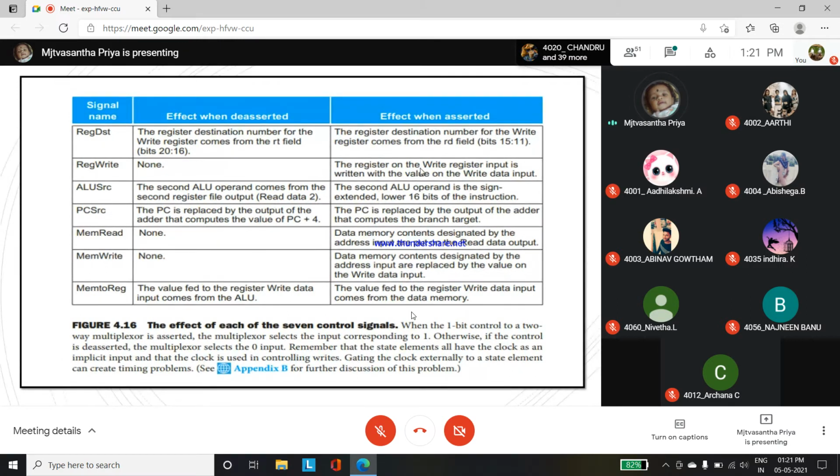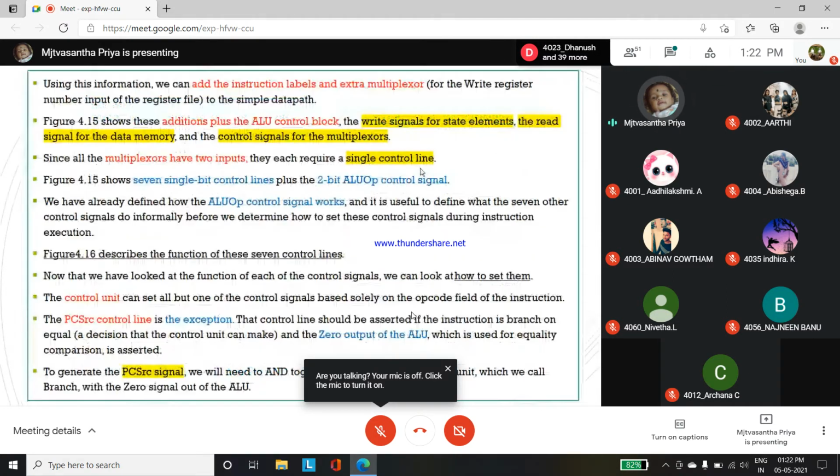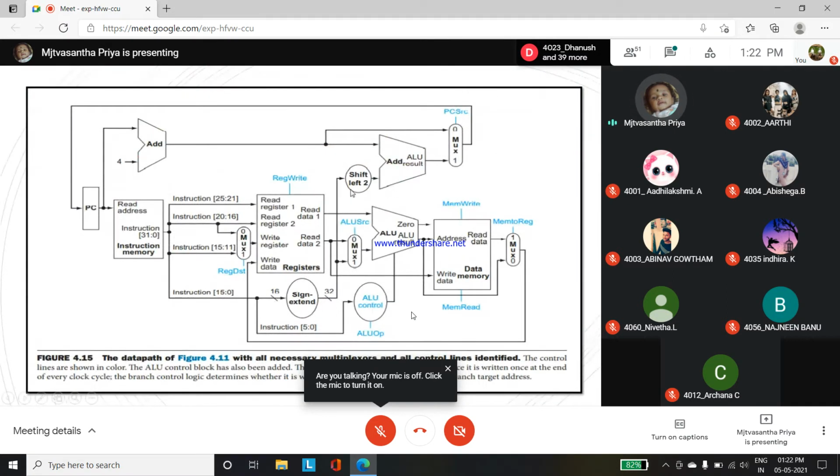ALU source, it is having the second ALU operand, because it is the effect with the deasserted one. But here, in the second ALU operand, they are using the extended lower 16 bits of the instruction only. But here using the register file. So in the diagram, it is having some register file, right?